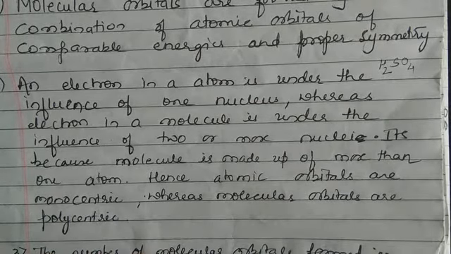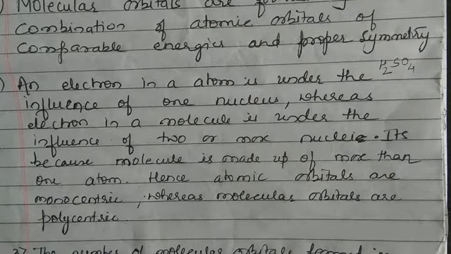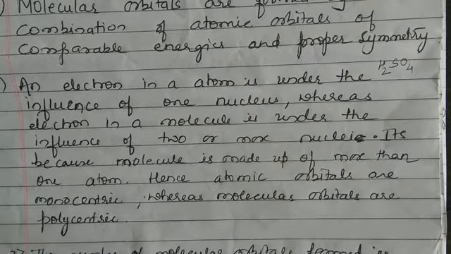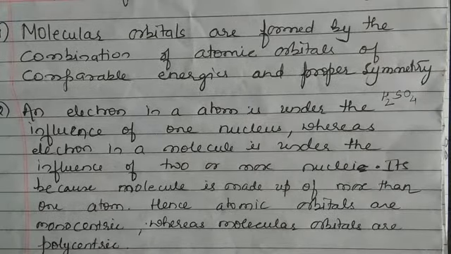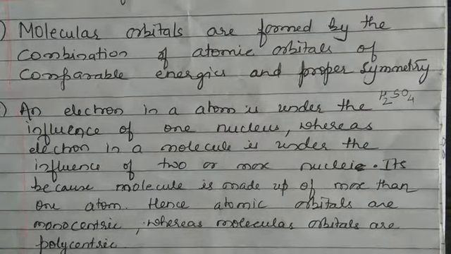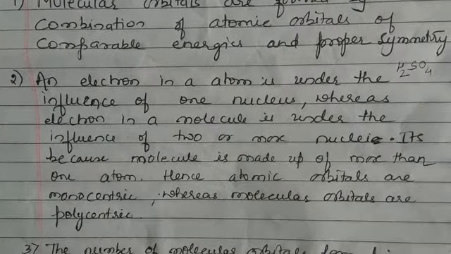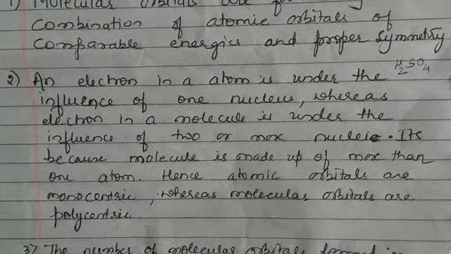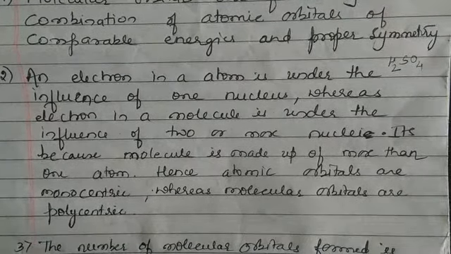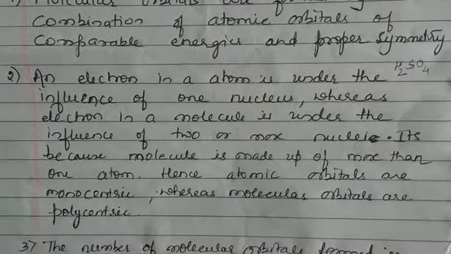So what does rule number 1 say? Postulate: molecular orbitals are formed by combination of atomic orbitals having the same energy or comparable energy and proper symmetry. And postulate number 2 says an electron in an atom is under the influence of one nucleus, whereas an electron in a molecule is under the influence of two or more nuclei. Okay? Therefore, atomic orbitals are monocentric, whereas molecular orbitals are polycentric.